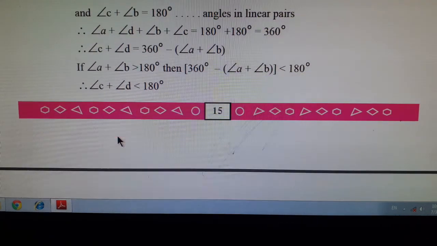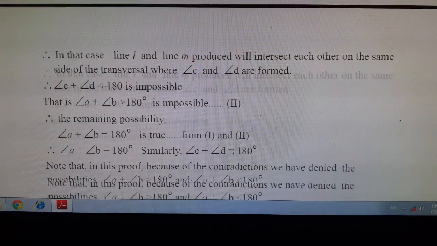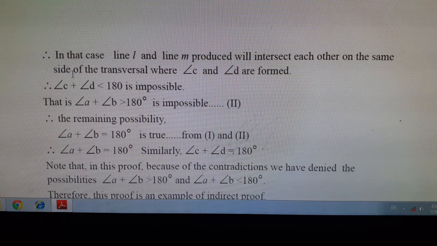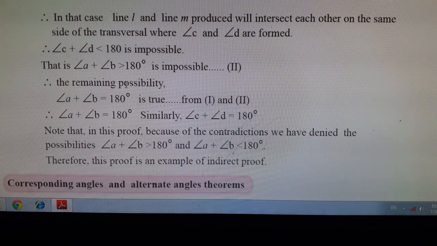Therefore, angle C plus D is less than 180. In this case, lines L and M produced will intersect each other on the same side where angles C and D are situated. Therefore, angle C plus D is less than 180. It is impossible. That is, angle A plus B is greater than 180 is impossible.